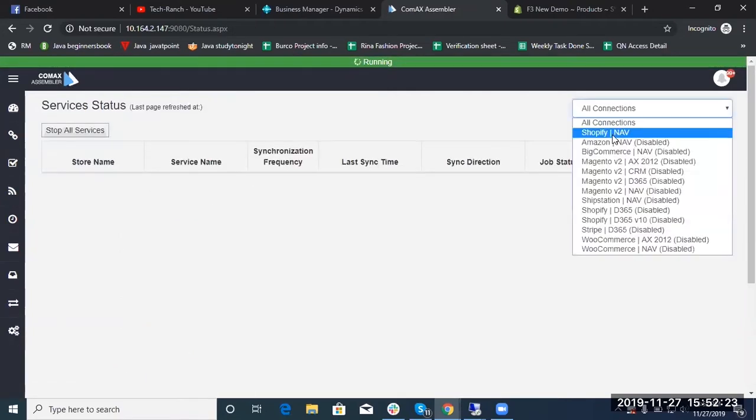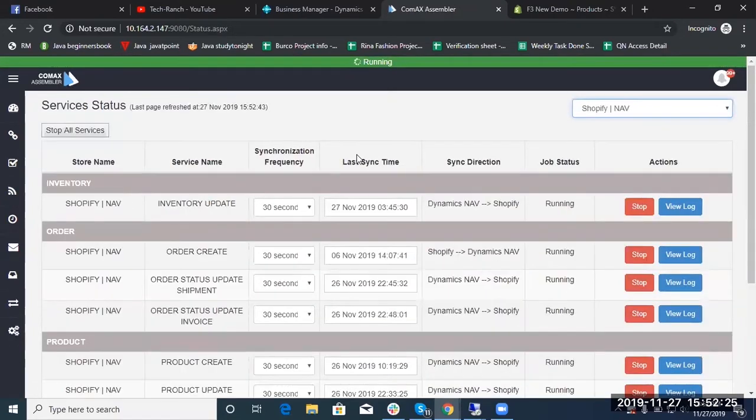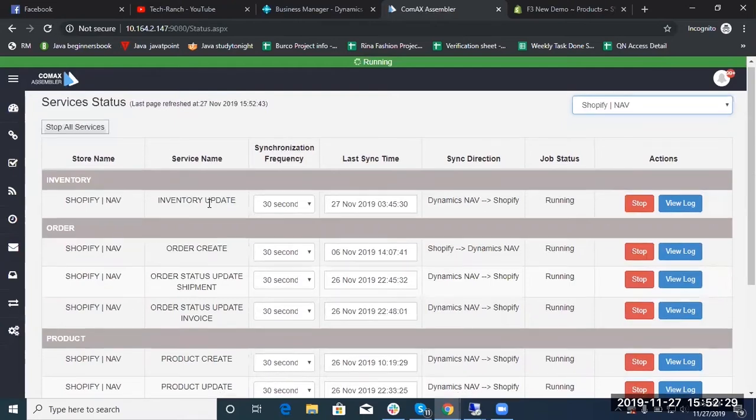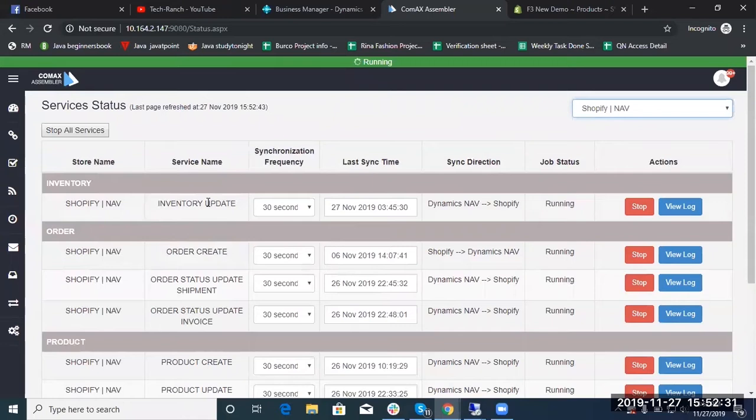This page shows the services to sync different types of data entities that the connector is performing in the background, for example, product, inventory, shipment, etc. You can view the service name, change the frequency of service to sync based on your requirement, view the last sync timestamp, sync direction, and job status.